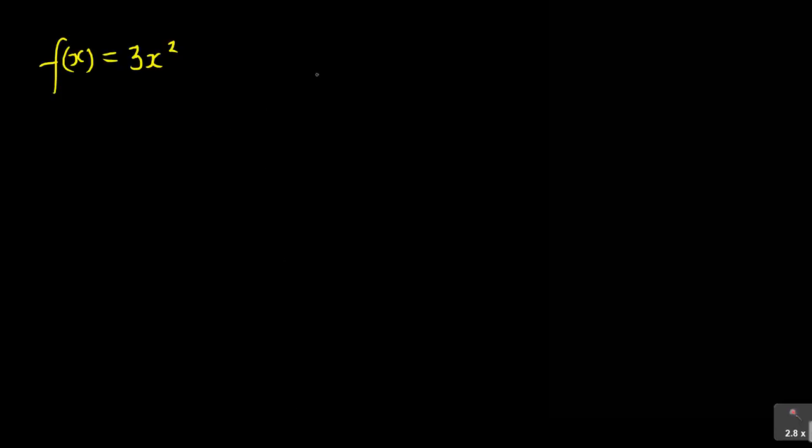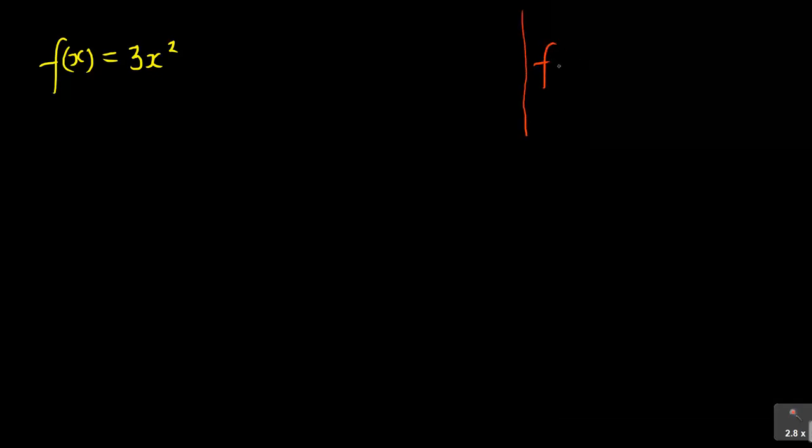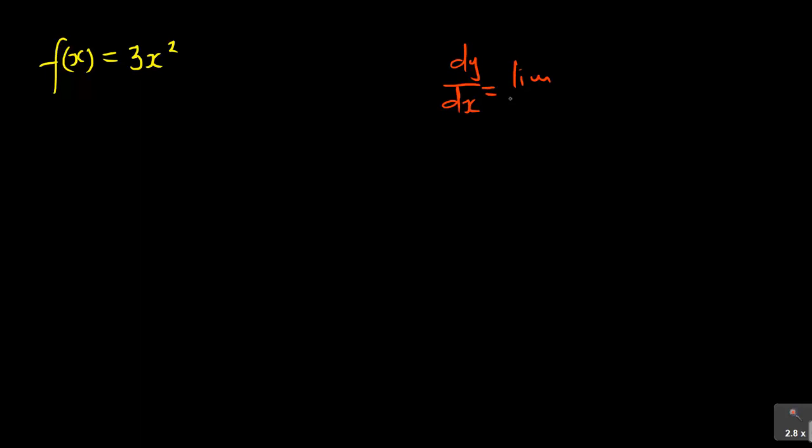So if I write it here on the other side, it says dy over dx is equal to the limit as h approaches 0 of f of x plus h minus f of x, over h.